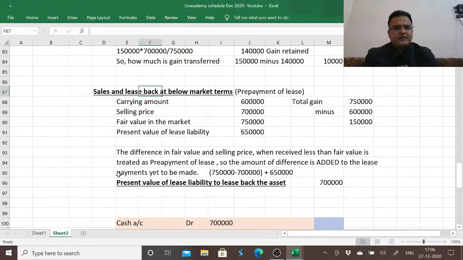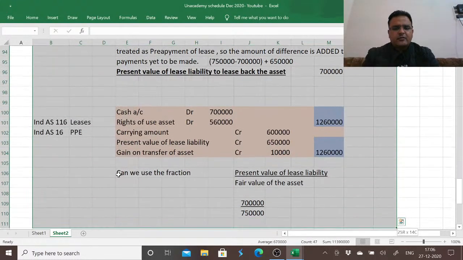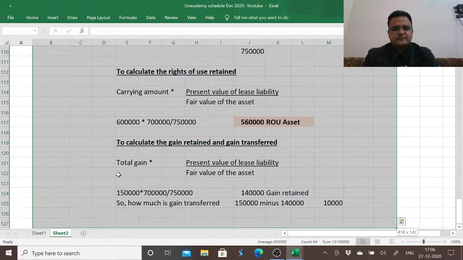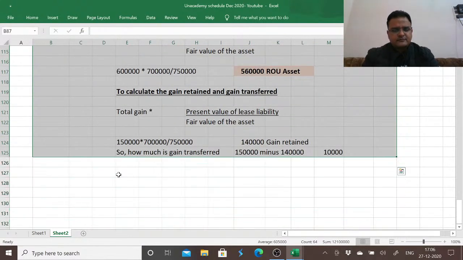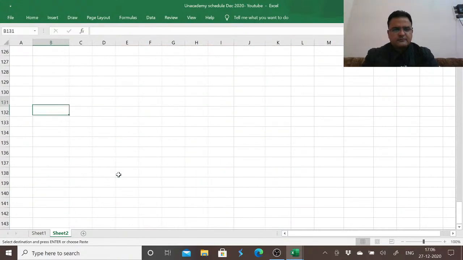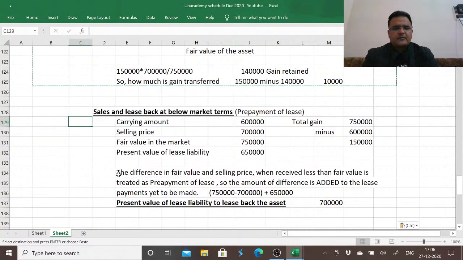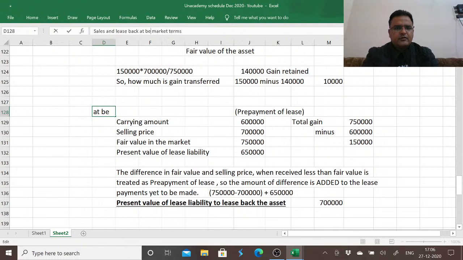Using the same, let's formulate sale and leaseback above market terms. Sale and leaseback above market terms.